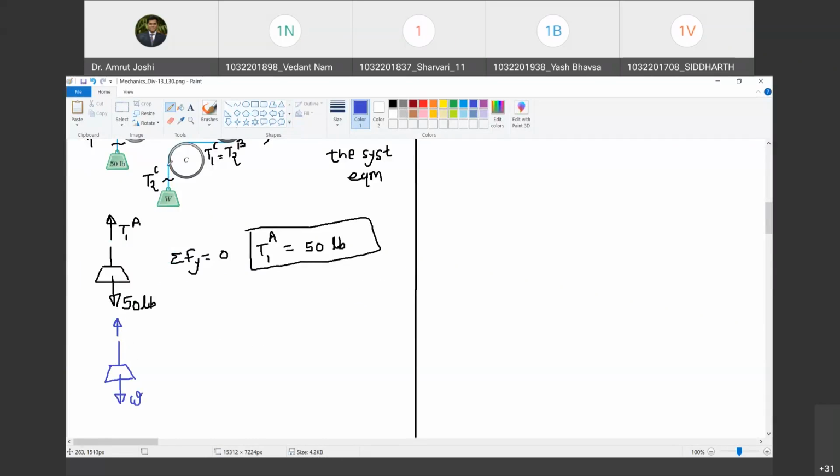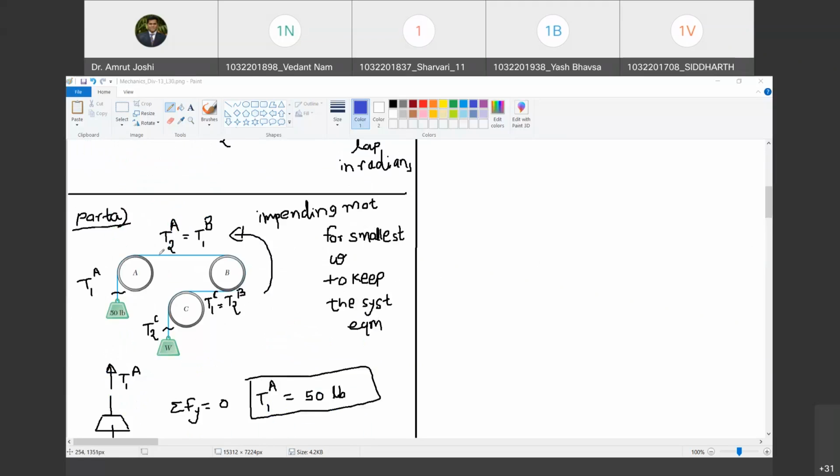Therefore, this portion of the string must pull this portion by amount T2C. As the motion is impending, I can still apply equations of equilibrium, and summation Fy equal to 0 gives me T2C must be equal to W. Do you agree with me? Yes, sir. So this is done.